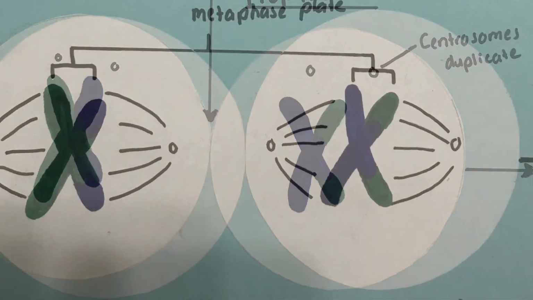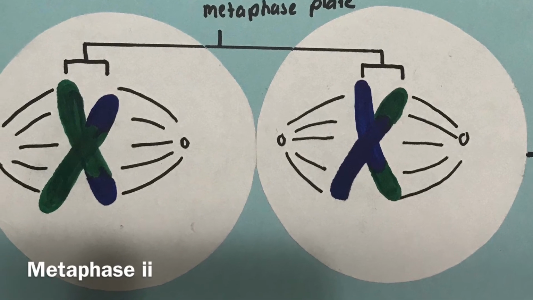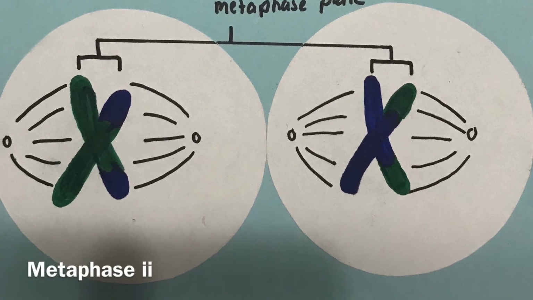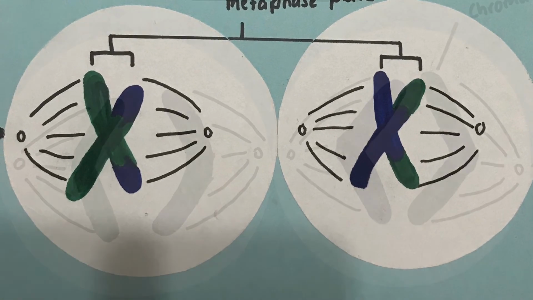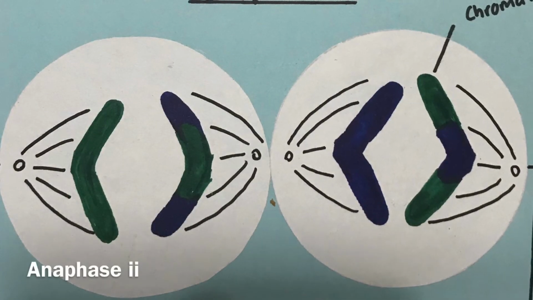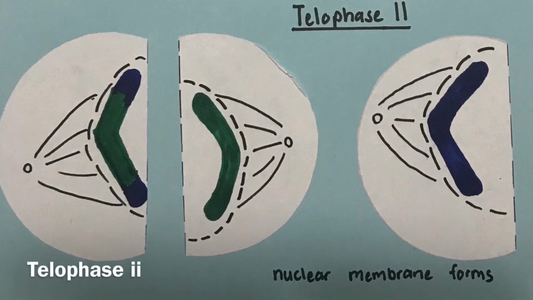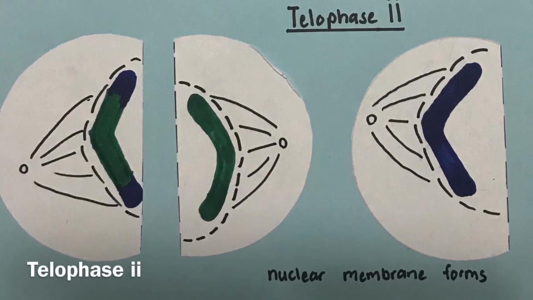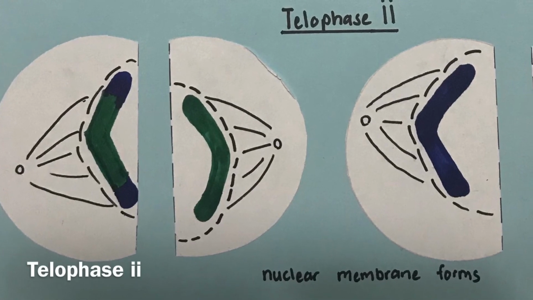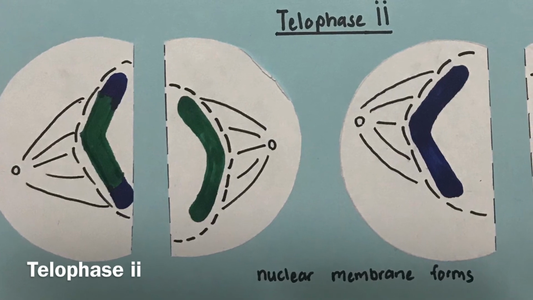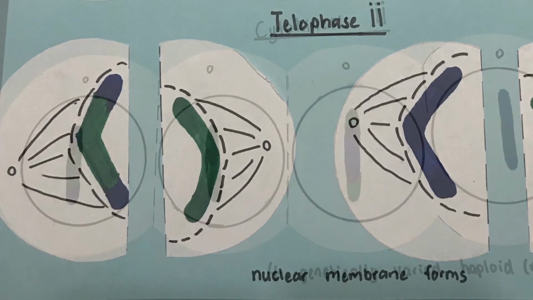as the chromatin condenses to form chromosomes. In metaphase 2, the chromosomes again line up along the metaphase plate and become attached to the meiotic spindle fibers. Anaphase 2 concludes as chromosomes are pulled apart to the opposite poles of the cell. In telophase 2, sister chromatids reach opposite ends of the pole and the nuclear membrane forms, known as segregation, where 2 sister chromatids are separated and move to the opposite poles of the nucleus.